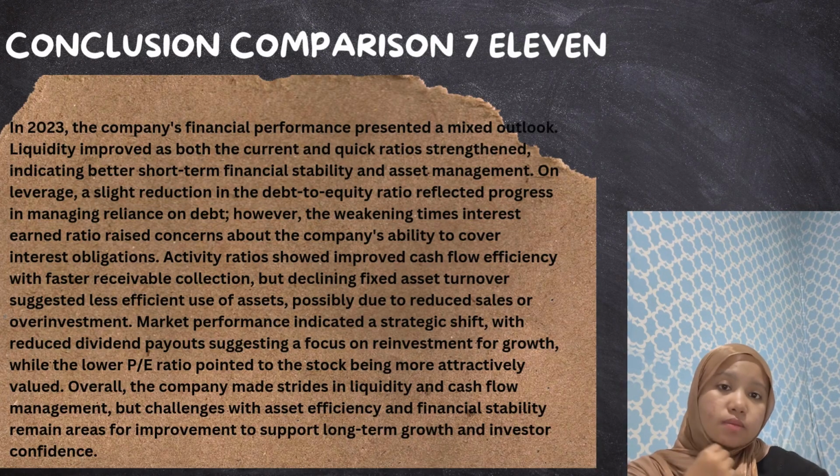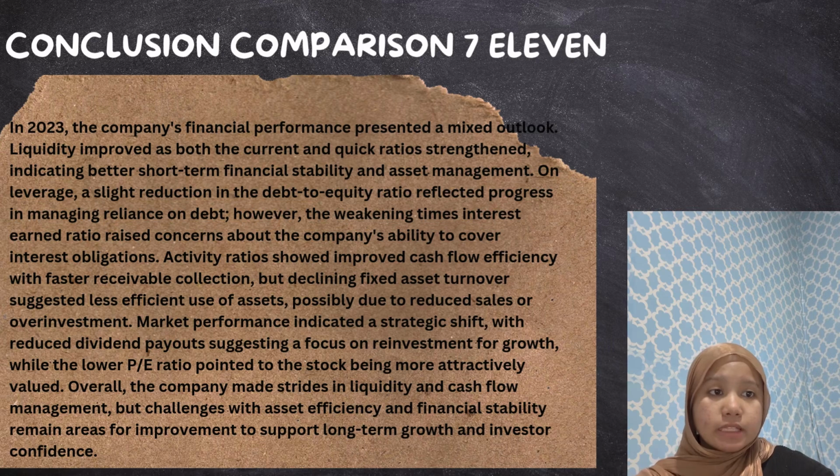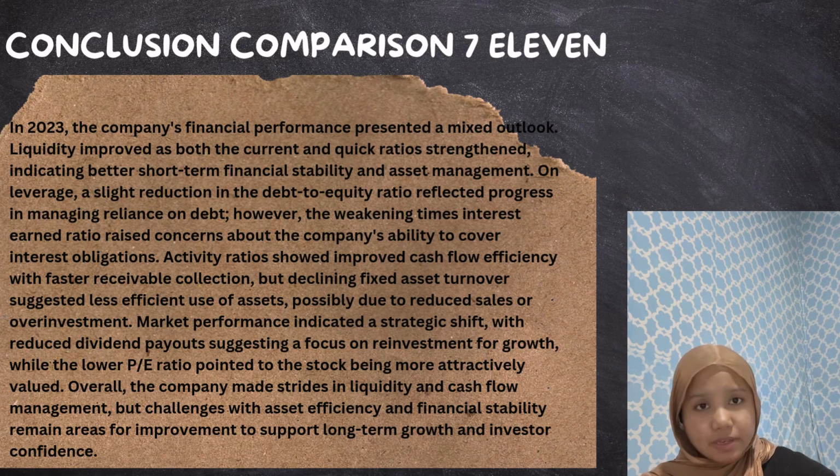Last but not least, for the conclusions, liquidity improved. The ratios highlight stronger short-term financial stability, and there is a slight reduction in the debt-to-equity ratio in managing leverage, but weak interest coverage raises concern about the company's ability. Moving to activity, cash flow efficiency improved with faster receivable collections, but the decline of fixed asset utilization suggests challenges in generating sales or potential inefficiencies in assets and investments.